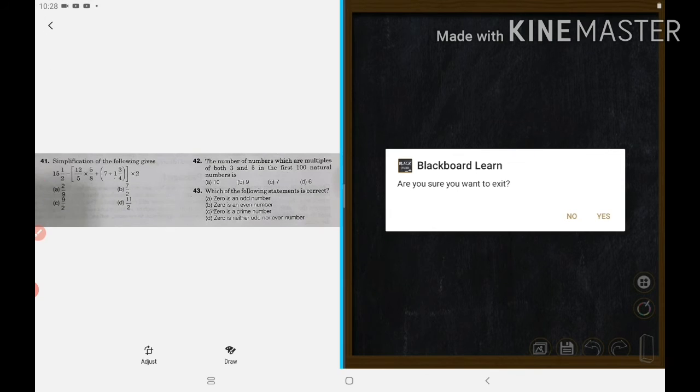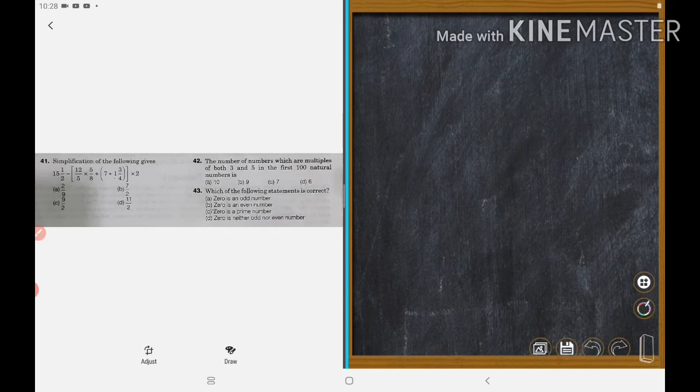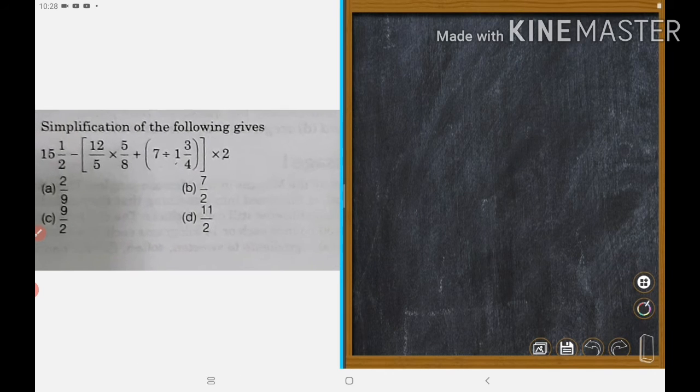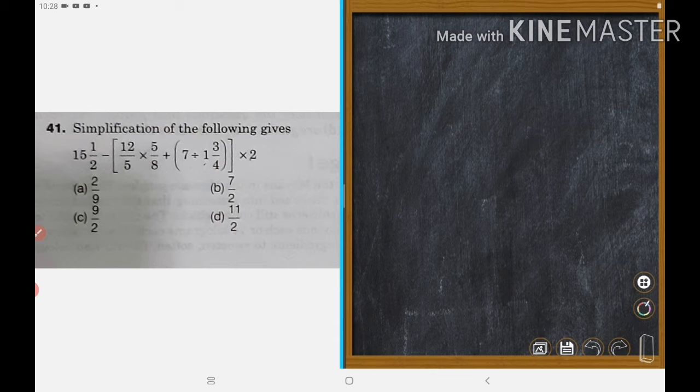Okay, this is the question. Yes, this sum is like this. We will do it. 15 1/2 minus bracket. So first we will do this bracket, right? So we will write the order first. So the order is 15 1/2, right? Minus bracket